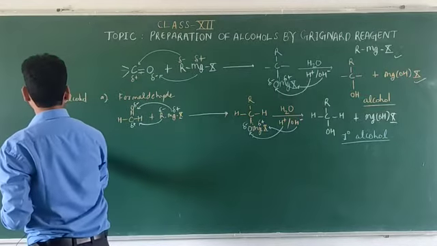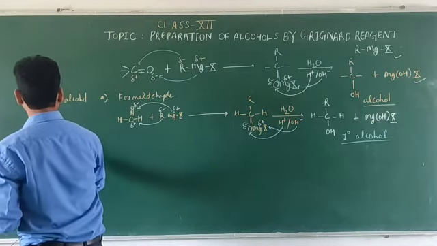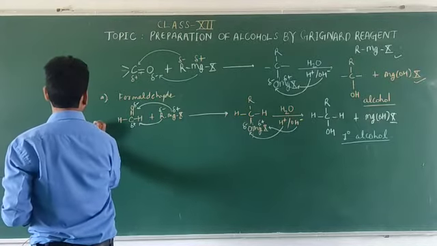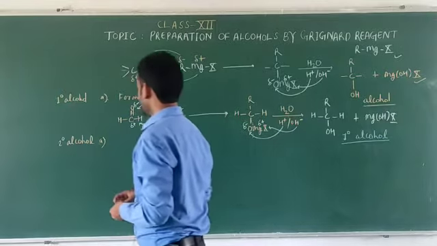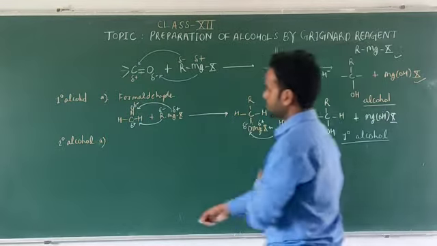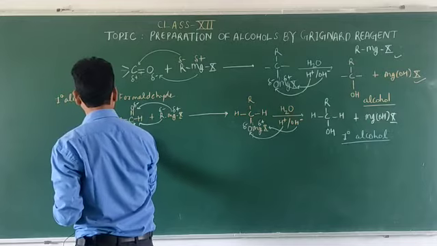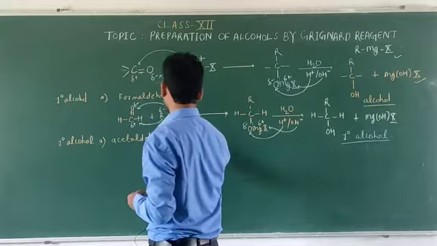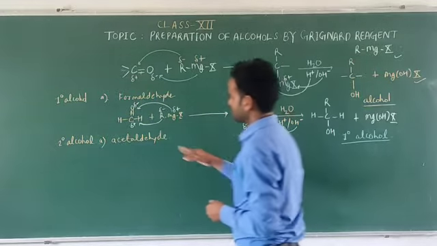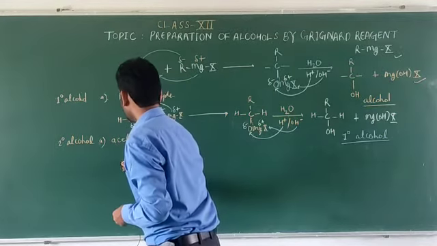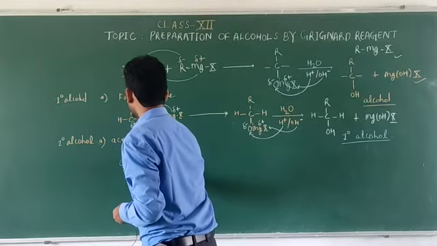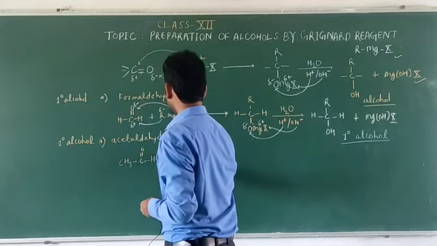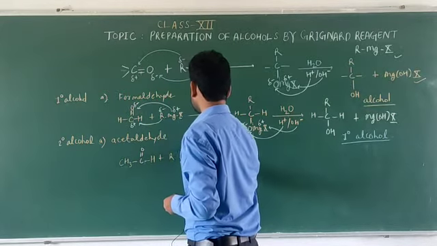Now, to get 2 degree alcohol, we use acetaldehyde. Okay, acetaldehyde. So acetaldehyde means the formula will be, at this place of H there would be any alkyl group, CH3, and the same thing like this. So we will treat it with the RMgX.